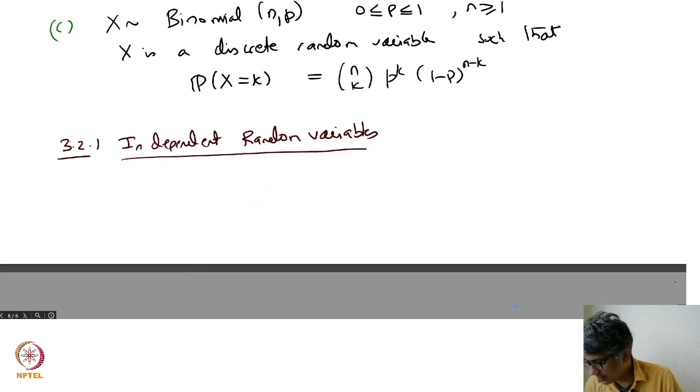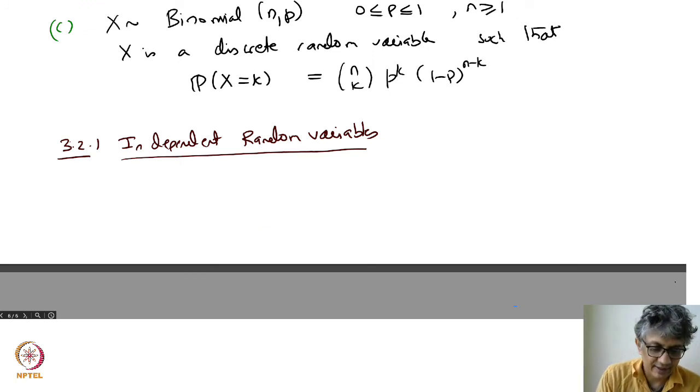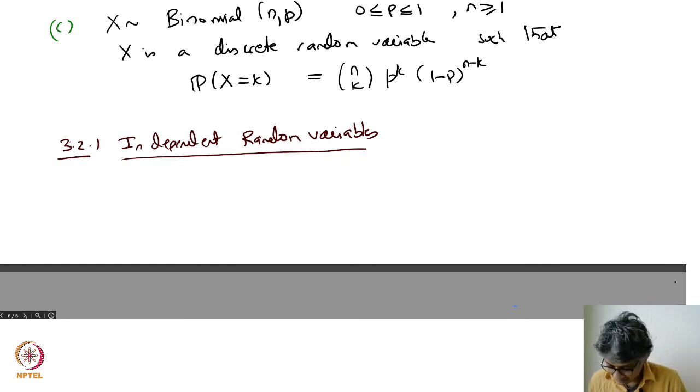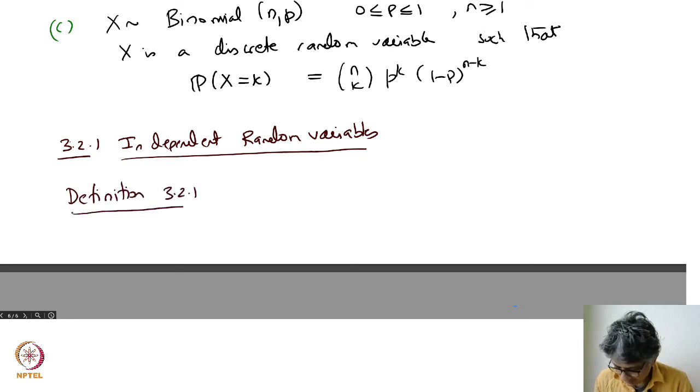So here what happens is the following. I have to translate independence from events to random variables. So here's the first definition, Definition 3.2.1.